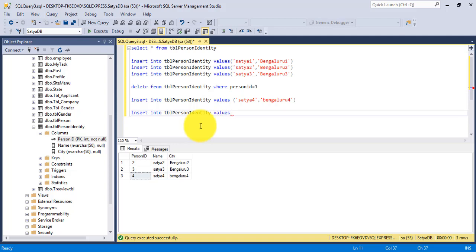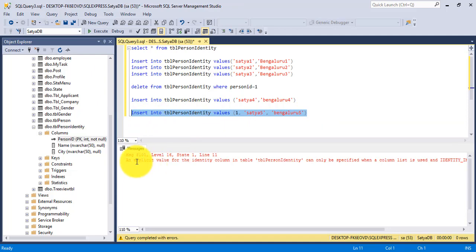Values: I want to insert person ID 1, Satya 5, and the city name Bengaluru 5.